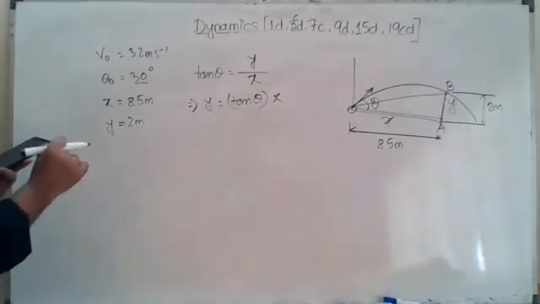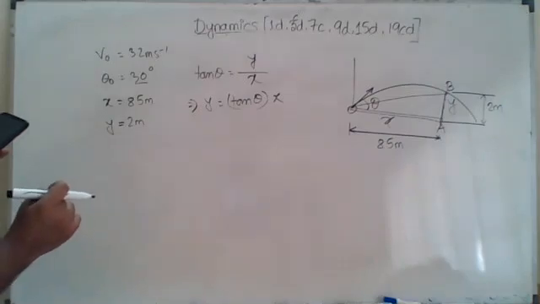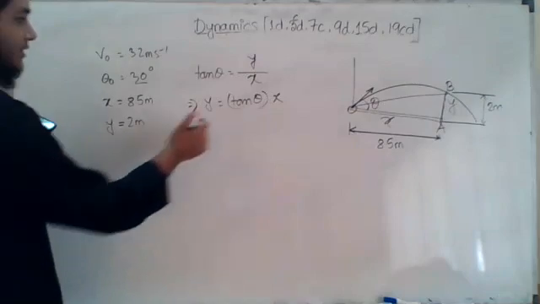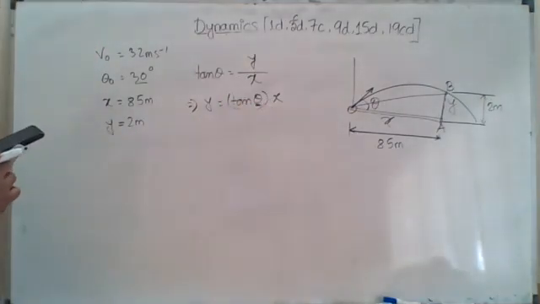Here we need to find out this theta, equals to what? Let me look at the problem a little.